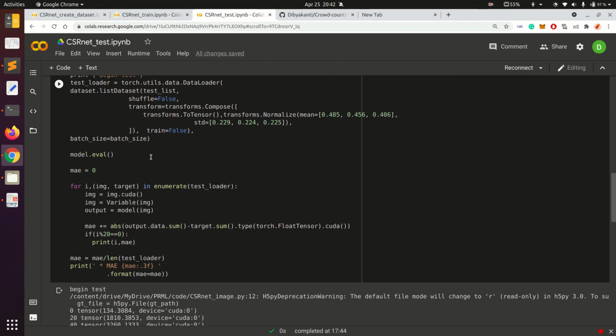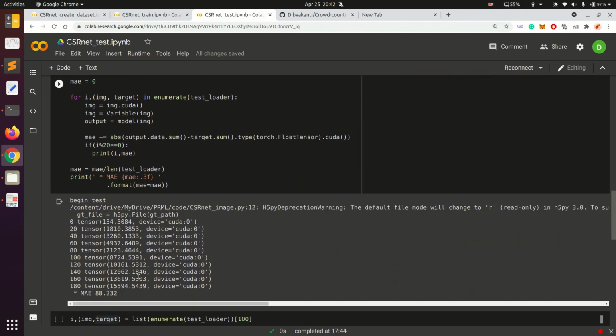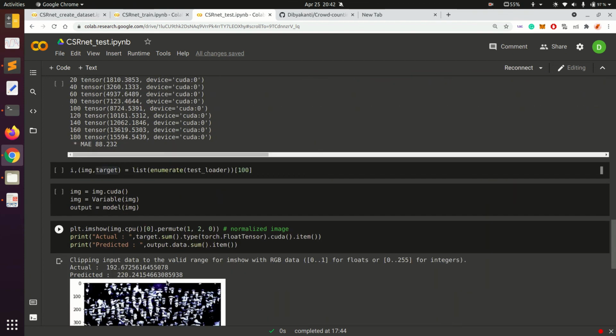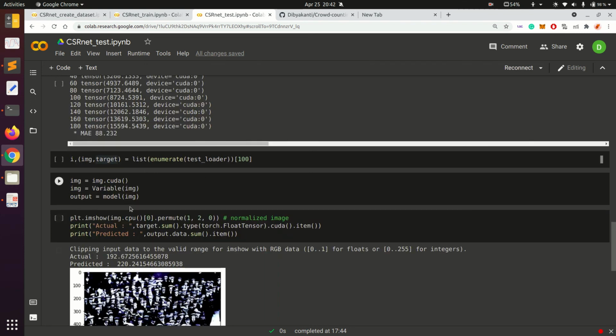So here we have technically got the predicted value for each of the images, and then seen what MAE we have got at the end, that is, the mean absolute error. Here you can see how exactly we get the actual and the predicted values. For the actual values we have done a sum over the Gaussian filtered map, and the predicted value we have from the output data sum, that is, the output that we get from running the model on the image.